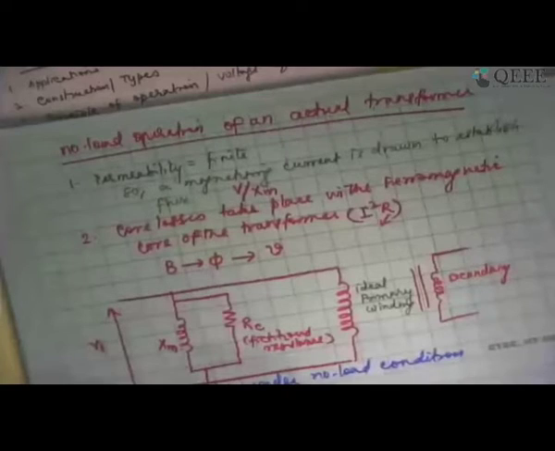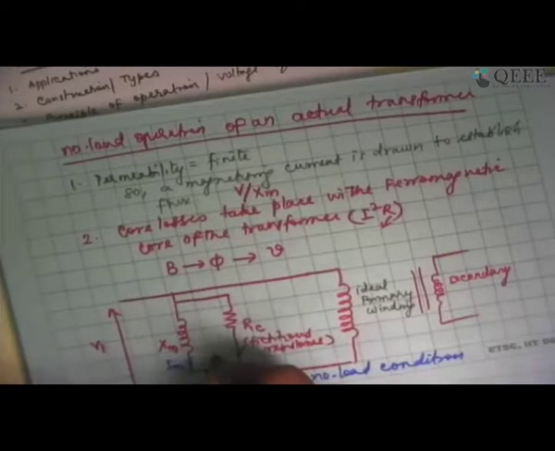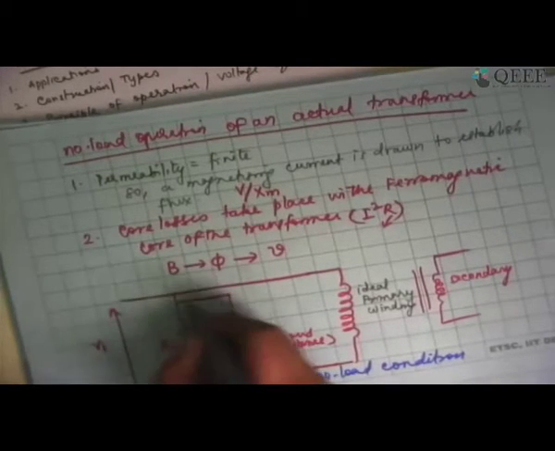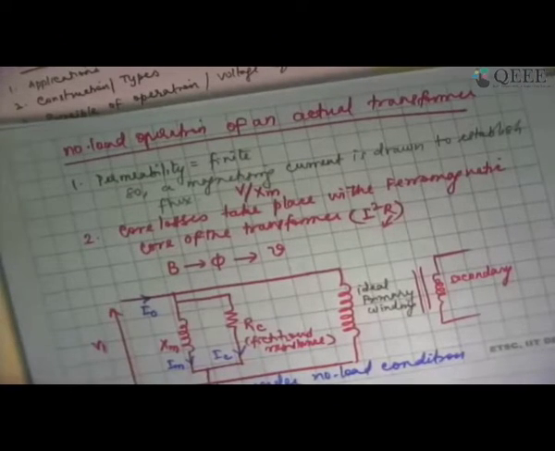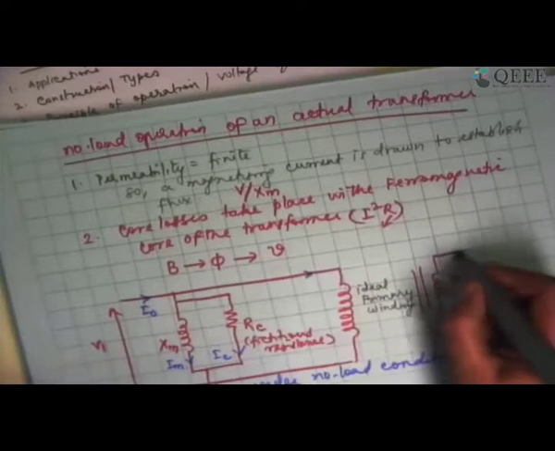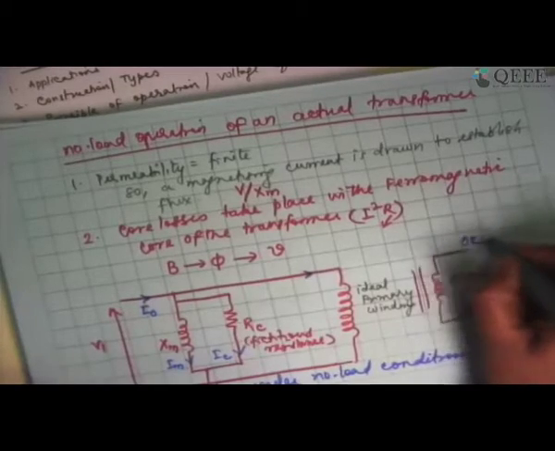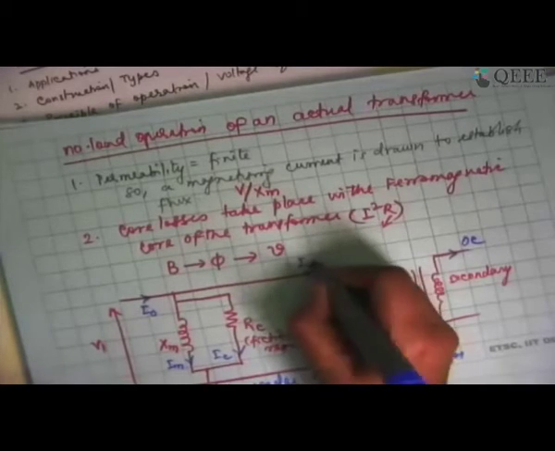So if I show that on the equivalent circuit we drew just some time ago, this is my IM, this is my IC, and the summation of those two is I0, which is the no load current. Hardly any current is flowing here. This is open circuit, so there is no current on the secondary side. So here I2 equals 0.